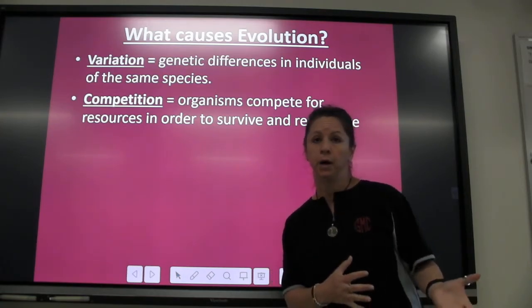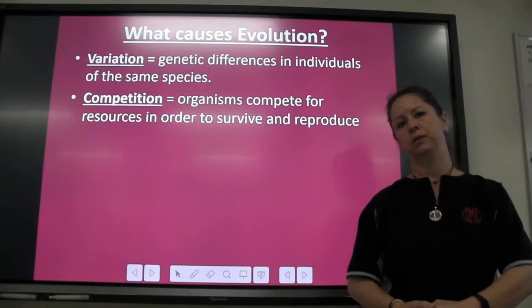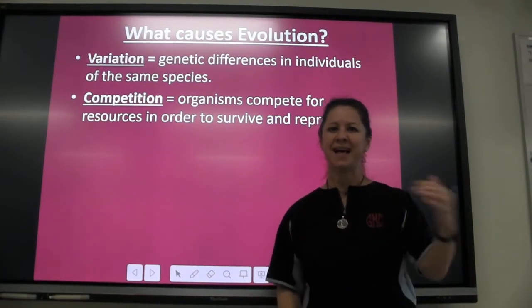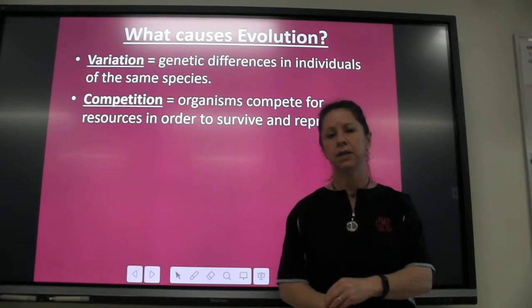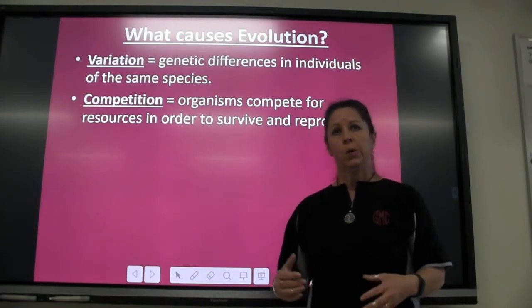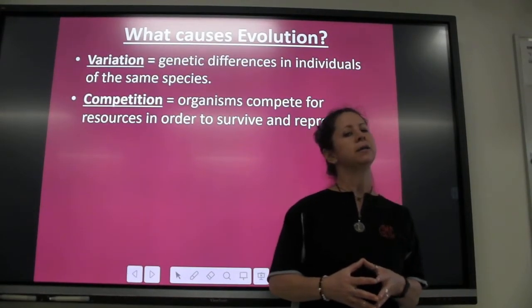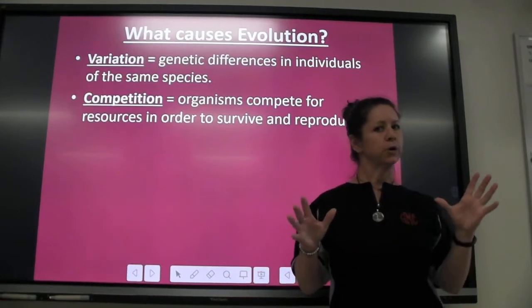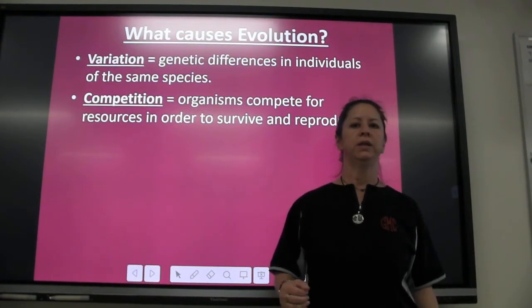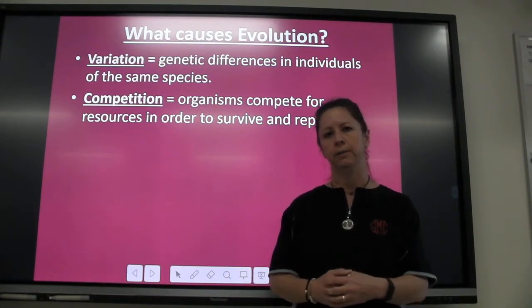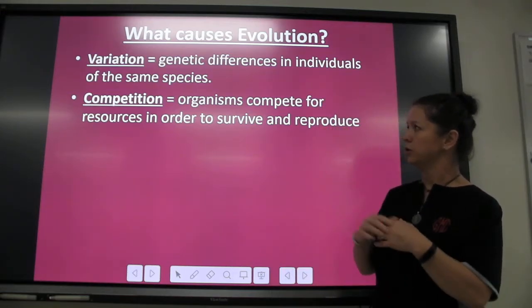The strongest buck wins. The one with the biggest set of antlers, the most muscle mass, that's going to be the buck that wins and gets to have babies. When you're talking about like birds of paradise, the prettiest bird, the bird that does the best dance, the one that is the most attractive to the female, that's going to be the one that gets to reproduce.